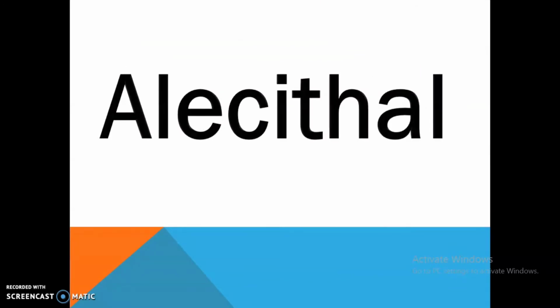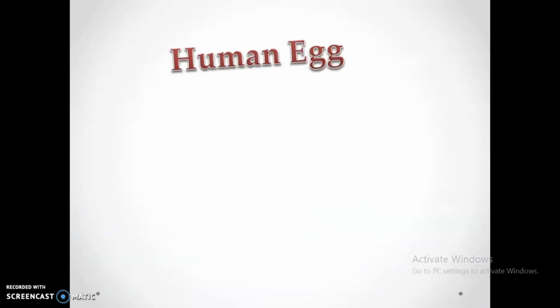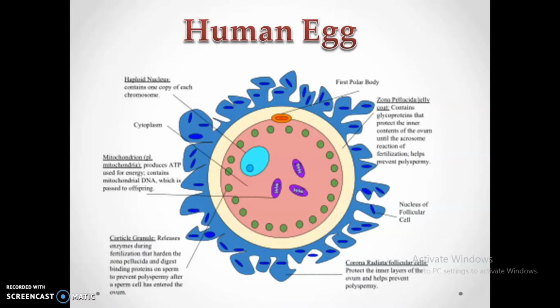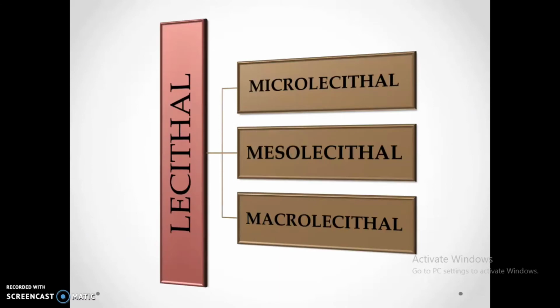Alecithal means the absence of yolk. So the egg that has little or no yolk is described as alecithal. Examples: eutherian mammals, that is human eggs. And we have lecithal eggs.